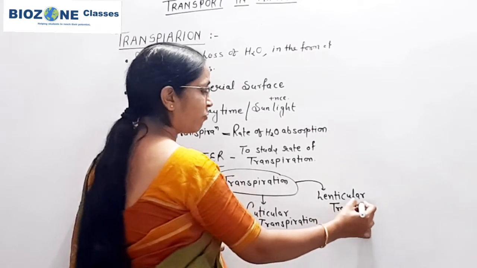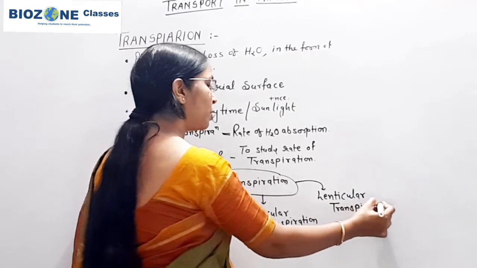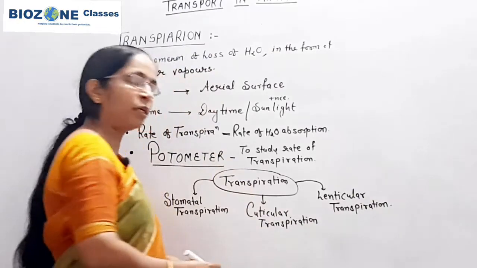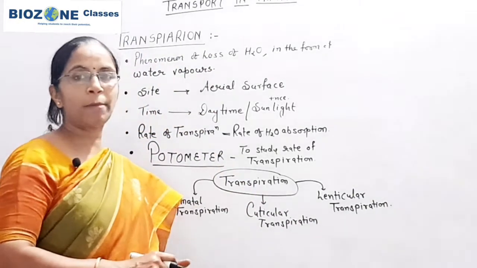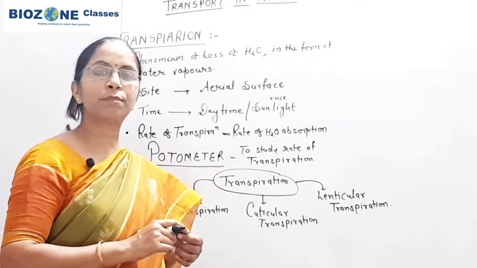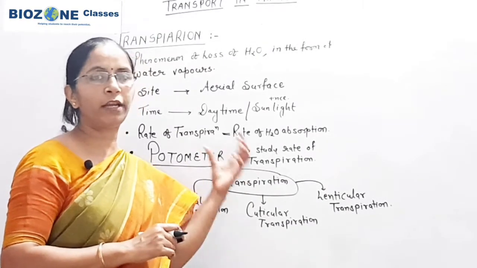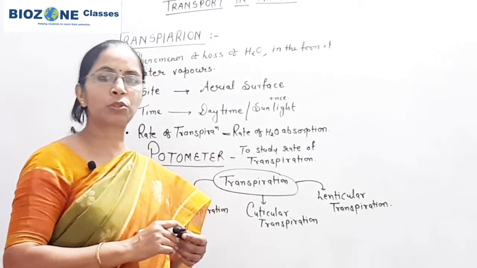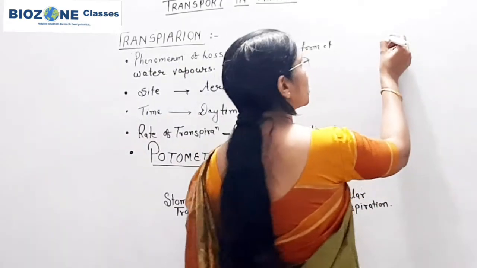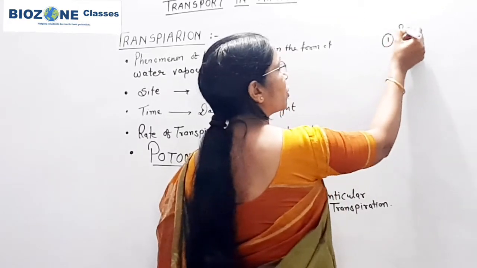One by one, we first study these three types of transpiration, and then we come towards the structure of stomata, because stomatal transpiration is predominant, and whenever we study transpiration we mainly study stomatal transpiration.